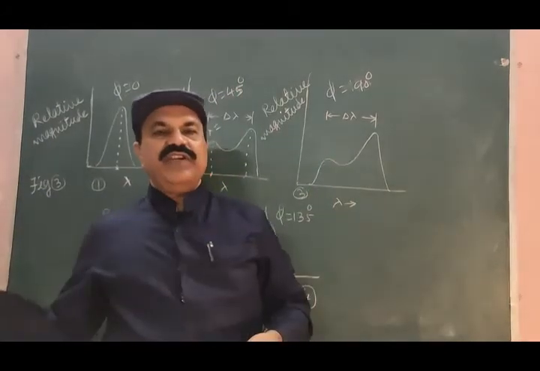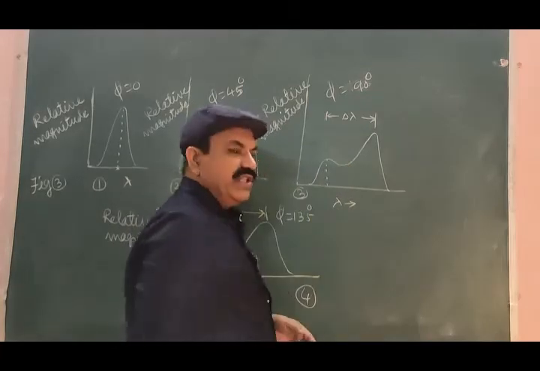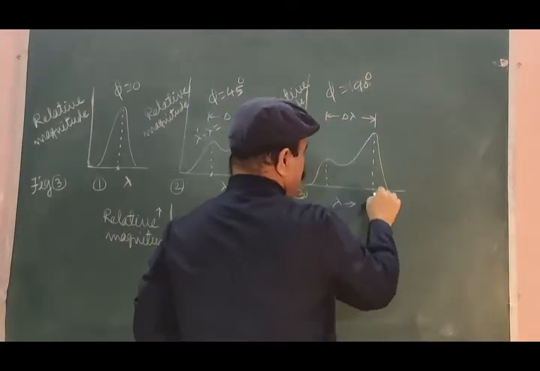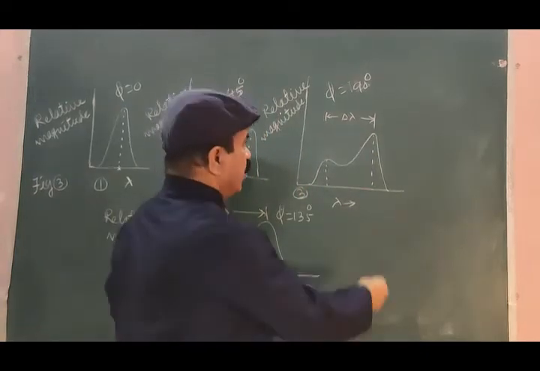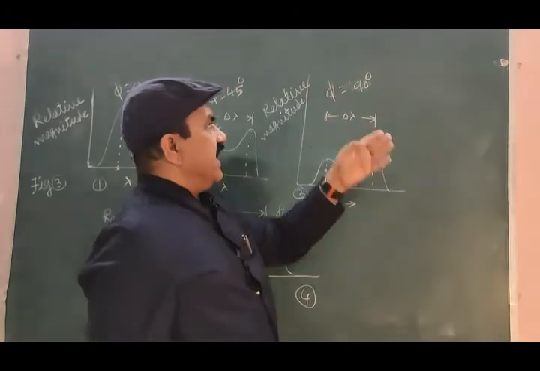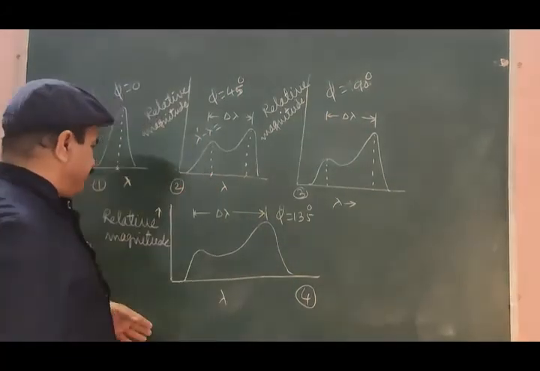Figure 3 from figure 2. This wavelength corresponds to the incident photon. This wavelength corresponds to the scattered photon. This is the difference between these two wavelengths at the scattering angle of 90 degrees.